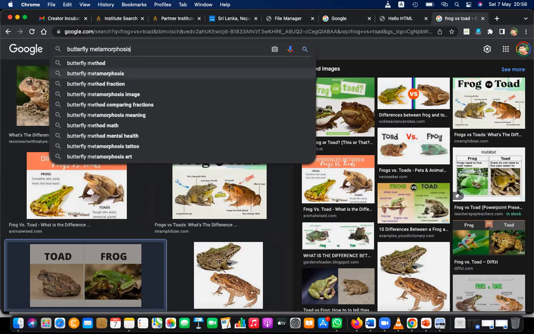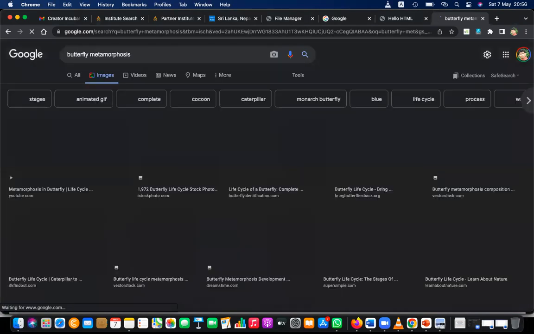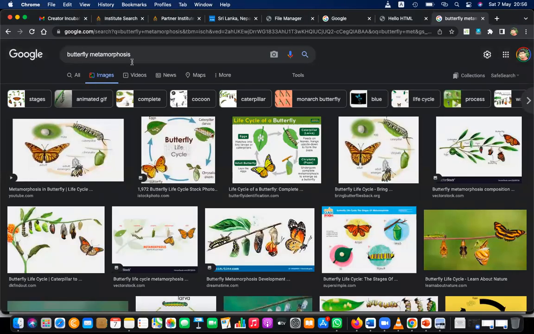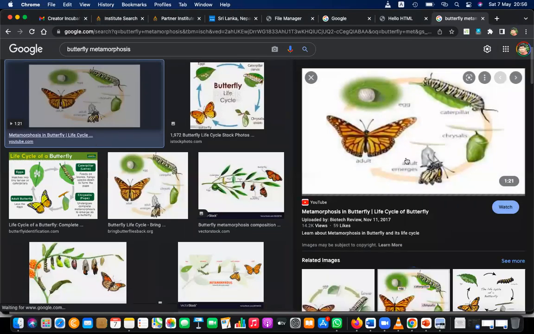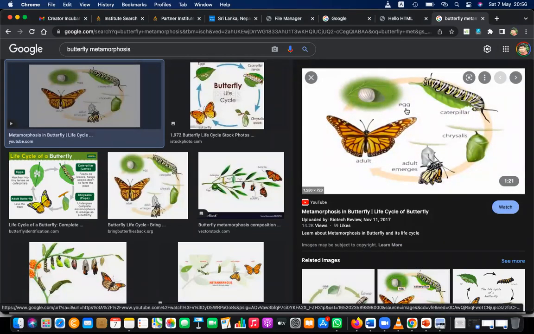So butterfly also has this metamorphosis. Metamorphosis means at one stage, after the egg, you can see a caterpillar. So we treat the caterpillar as a different animal, right? But after the chrysalis, the adult is a butterfly. So we treat the butterfly as a different animal.